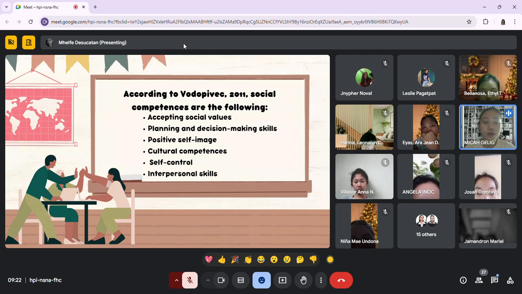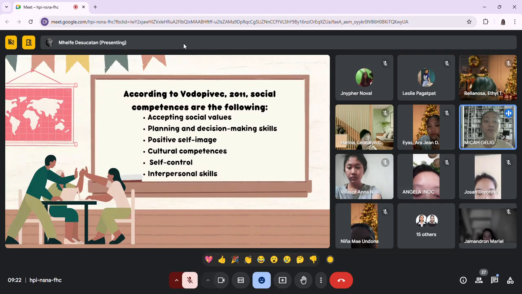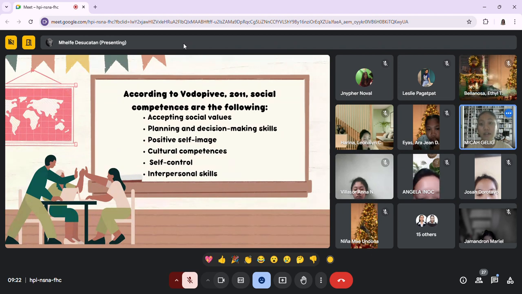All right. So next we have cultural competencies. When we say cultural competencies, this covers the acquisition of new skills, respect, and successful interpersonal cooperation with people from different ethnic and racial backgrounds. So, for example, the teacher shares a song from another country and invites the children to sing along and clap.